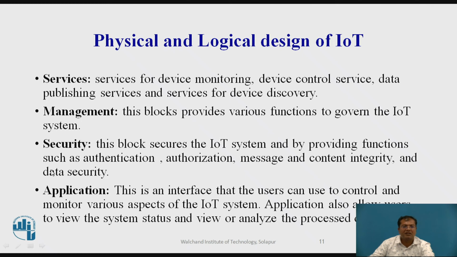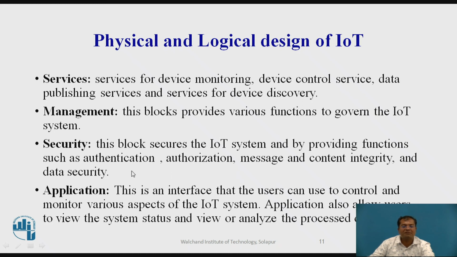Next comes security. This block secures the IoT system by providing functions such as authentication, authorization, message and content integrity, and data security.